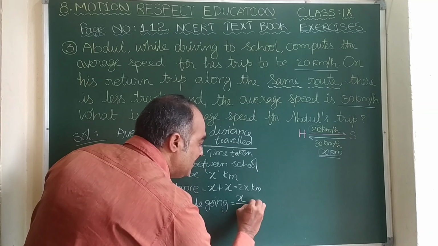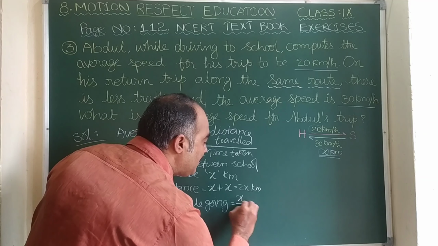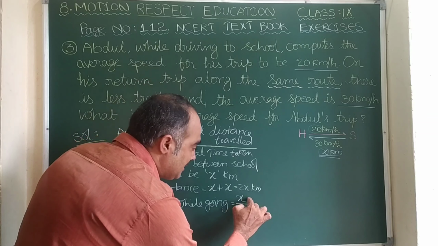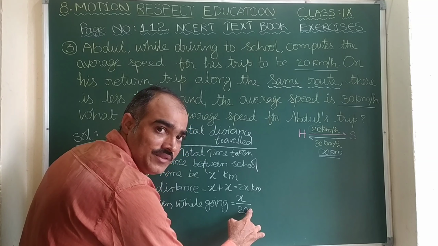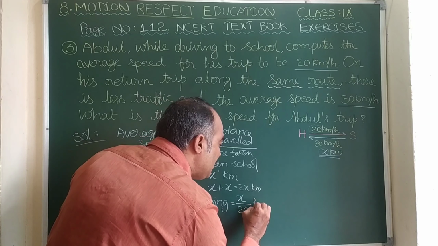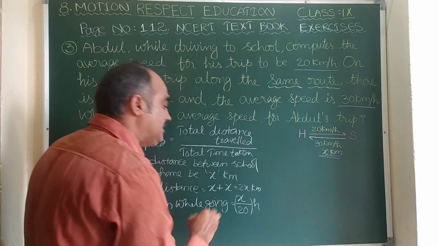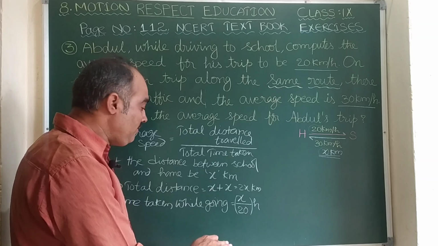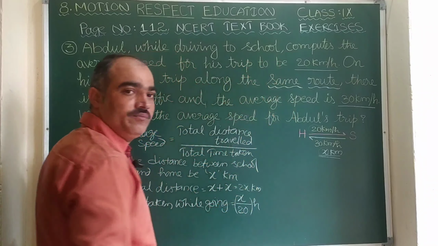Distance is x divided by speed 20 km per hour. So this is kilometer by kilometer per hour. Kilometer gets cancelled, hour will come up. So x by 20 hours. This is the time taken while going to school.